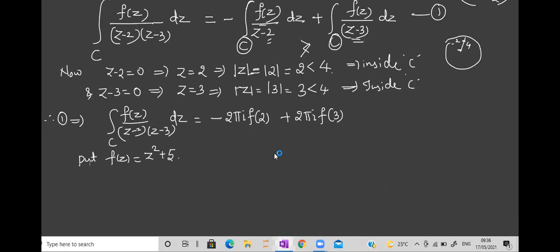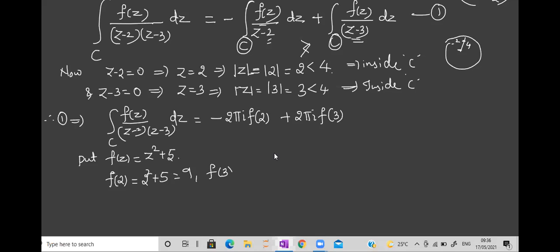Now, what do I want here, on the RHS part? Just see, I want f of 2. I want f of 3. How can I get it? How can I get f of 2? Substitute 2 in place of z. Replace z by 2. So 2 square plus 5 is how much? 9.